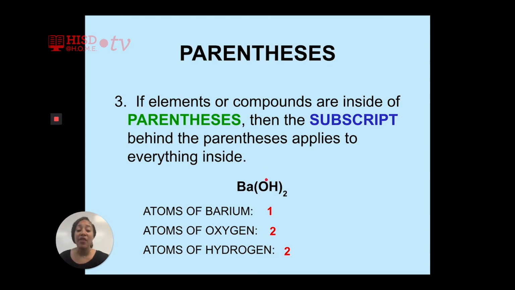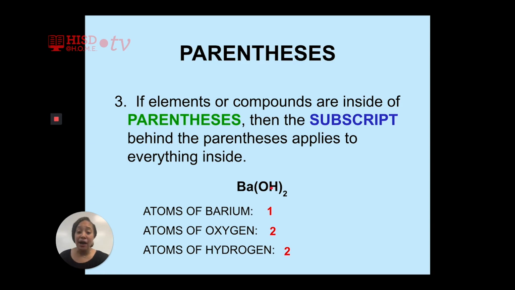I'm going to say that one more time. The subscript of 2 applies only to the elements inside of the parentheses, which are O, which represents oxygen, and H, which represents hydrogen.